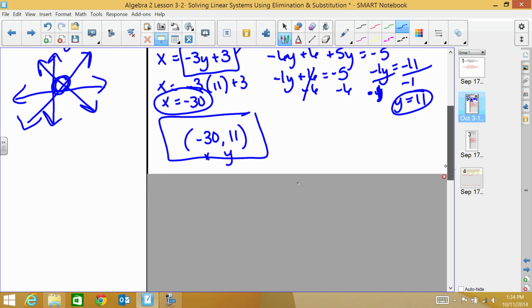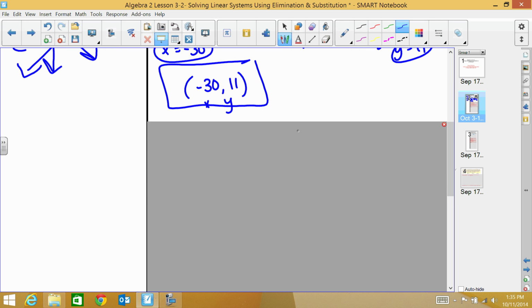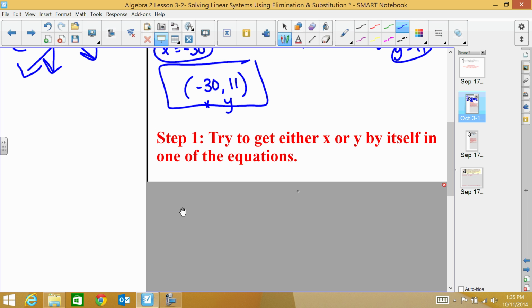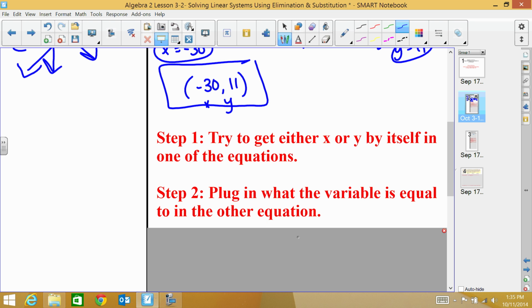Now let's recap really quickly what the steps were that we took to solve that system using substitution. First, you have to try to get either x or y by itself in one of the equations. Step 2 is to plug in what the variable is equal to, and then take that and put it into the other equation.